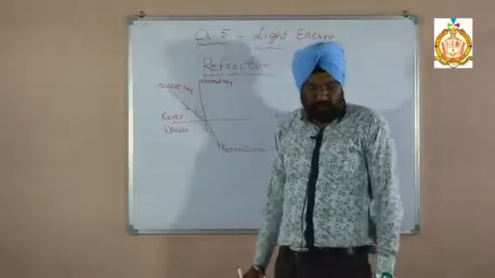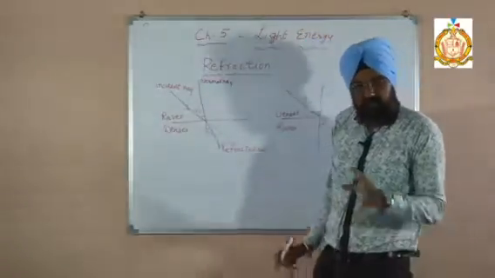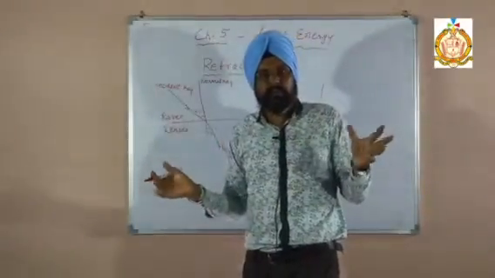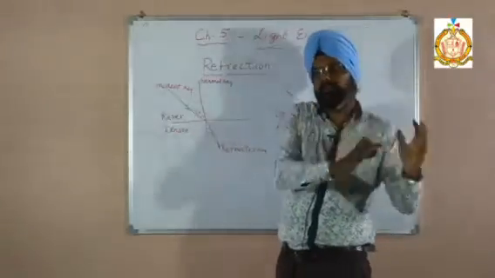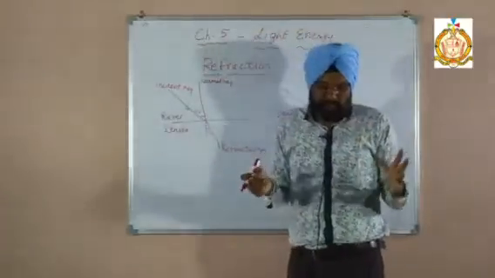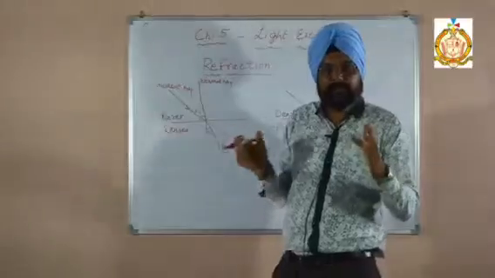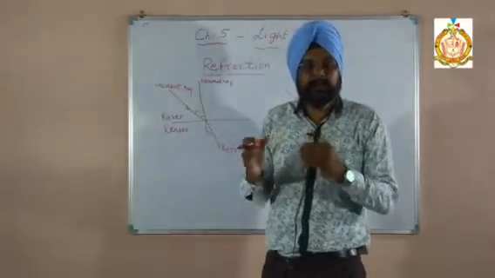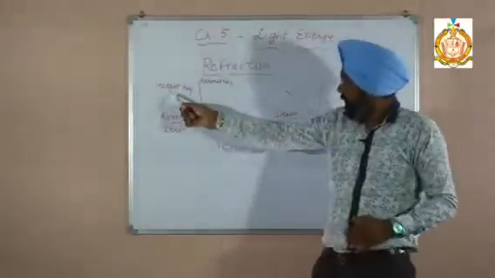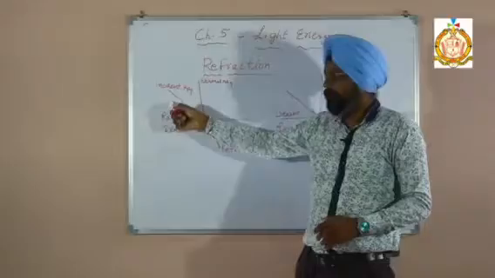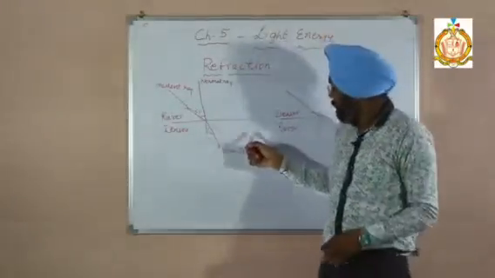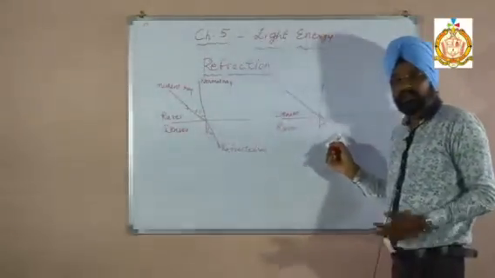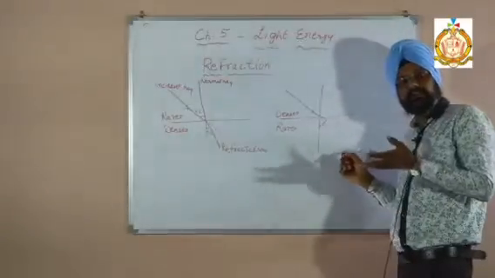So what is the cause of refraction? You know that the speed of light changes when it passes from one medium to another; that is the cause of refraction. When light passes from the rarer to the denser medium, its speed decreases. When it passes from the denser to the rarer medium, its speed increases. This is the main cause.